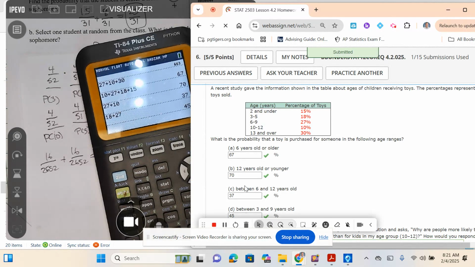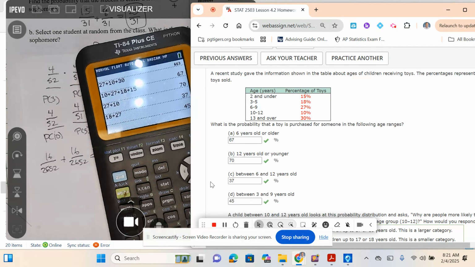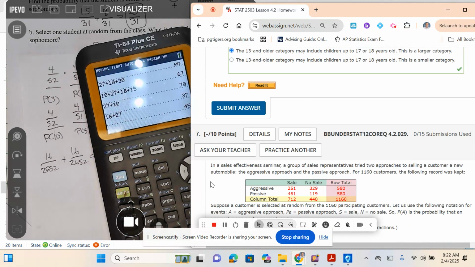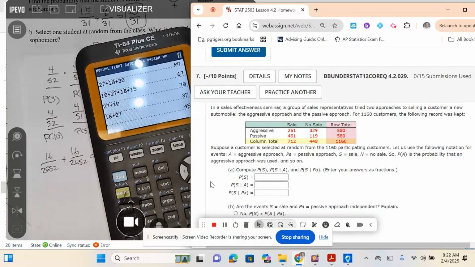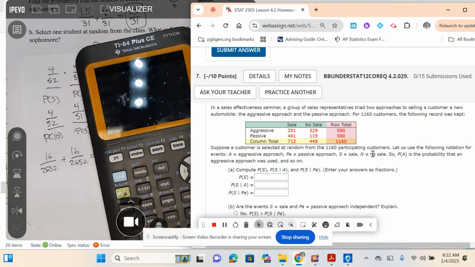Okay. Now onto the beast here, number 7, a little bit of one. This is the two-way table. In a sales effectiveness seminar, a group of sales representatives tried 2 approaches for selling a customer a new automobile: the aggressive approach and the passive approach. For 1,160 customers, the following record was kept. Suppose a customer is selected at random from the 1,160 customers. Let the following notation be events: A is the aggressive approach, PA is passive, S is sale, N is no sale.